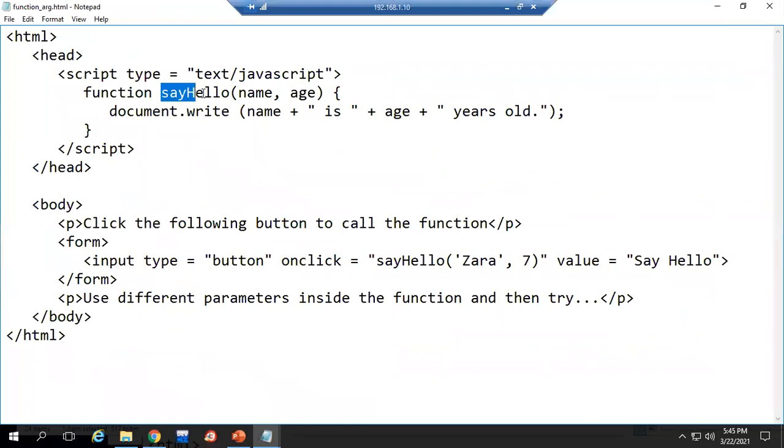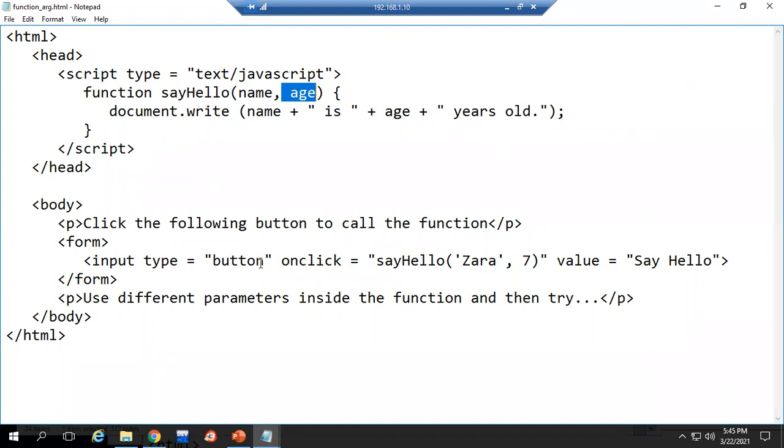Same say hello is the function, but now this function is taking two parameters. That means two variables which consist of some data. Here we are printing the name is this value and the age is like this.